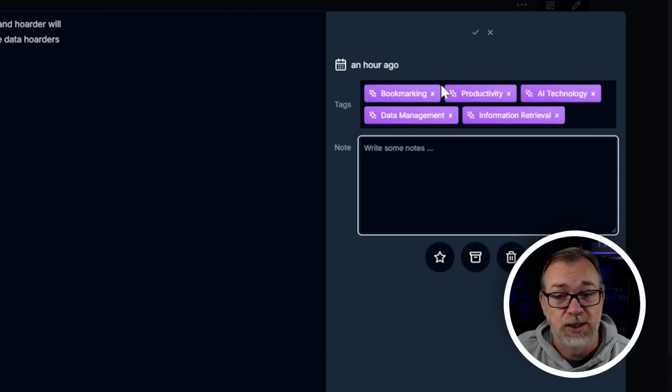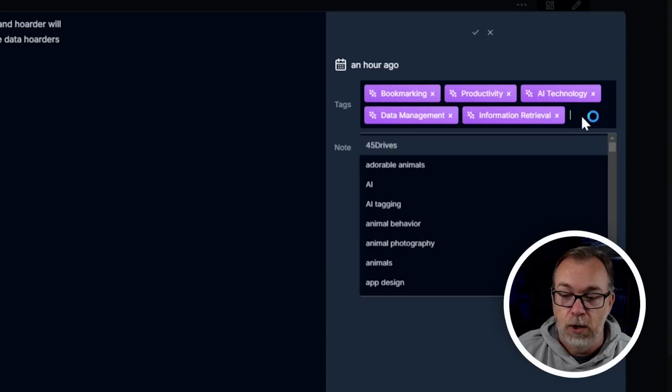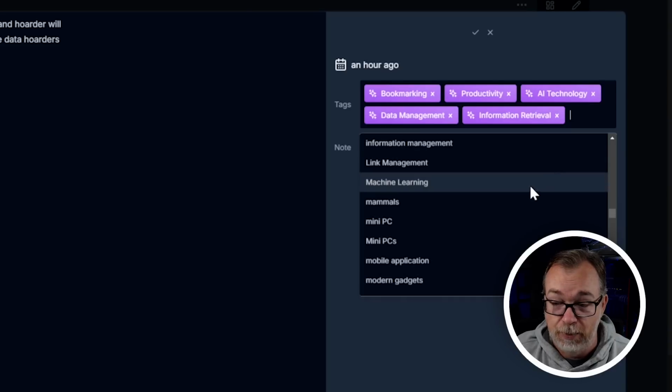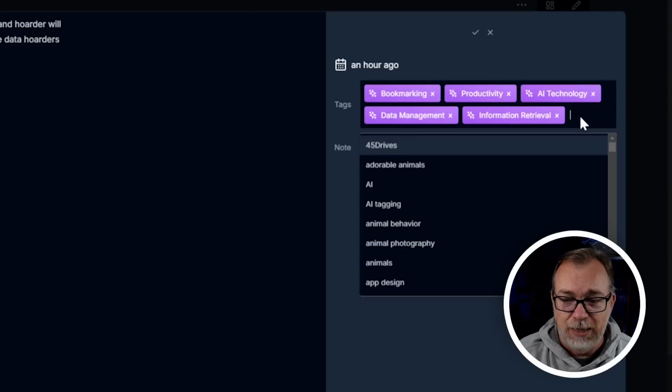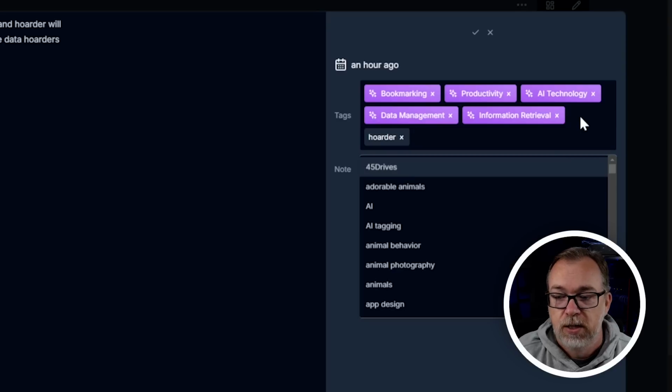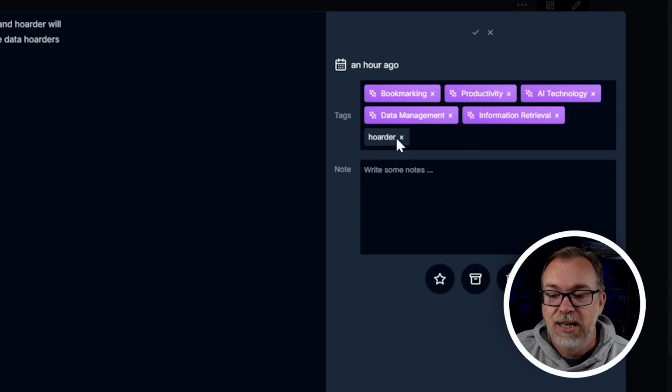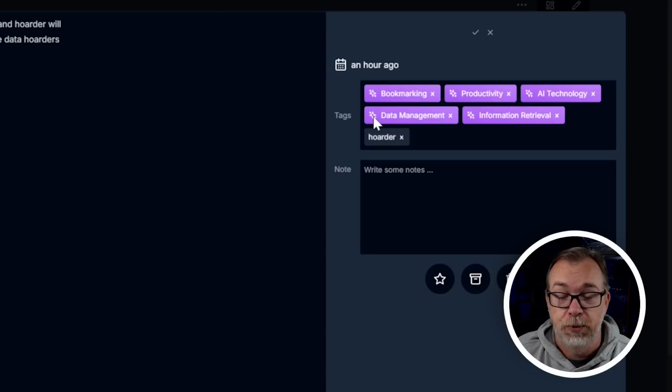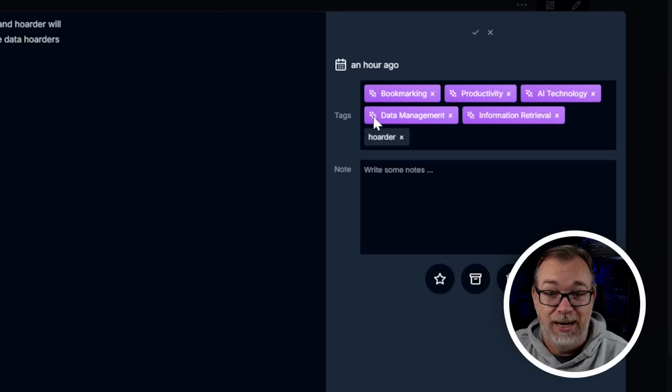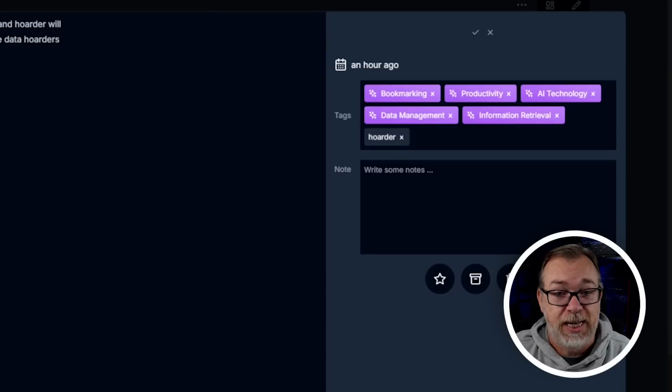We can see the tags that were added by AI, and we can identify them because they've got this little sparkly thing here. But additional tags that we've got are available in here. We might say Hoarder, right? And here we can see that I added that, but it doesn't have the sparkly next to it, which tells us that it wasn't automatically added by AI. So just something to keep in mind there.